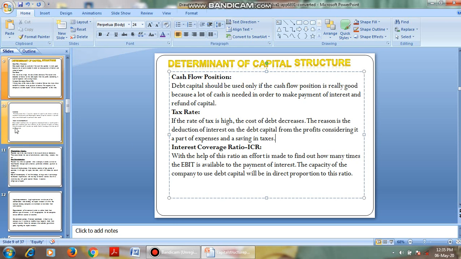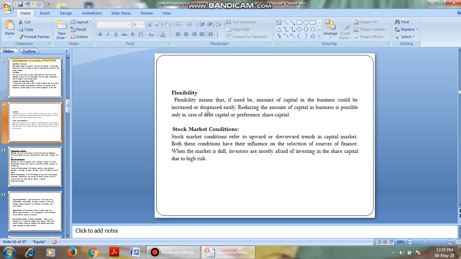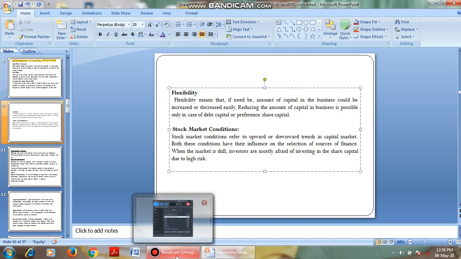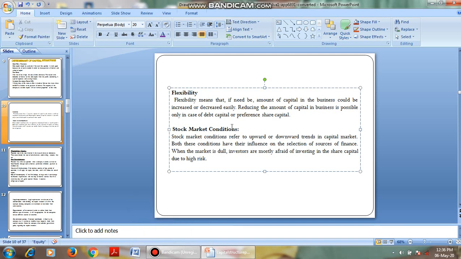Then coming to the next one, flexibility. As we discussed, the company's capital structure must be flexible. That is, the amount of capital needed in the business can be increased and decreased easily. Our capital structure should not be rigid, should not be a standard. It must be flexible.